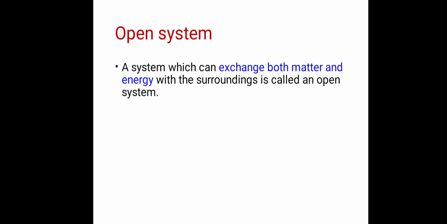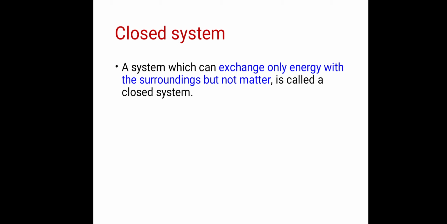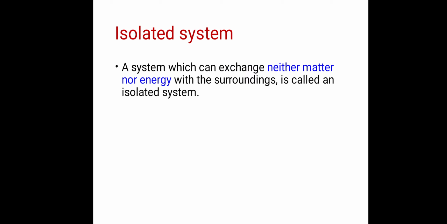So see the actual definitions. Open system: a system which can exchange both matter and energy with the surroundings is called an open system. Closed system: a system which can exchange only energy with the surroundings but not matter is called a closed system. Isolated system: a system which can exchange neither matter nor energy with the surroundings is called an isolated system. So these are the three important definitions.